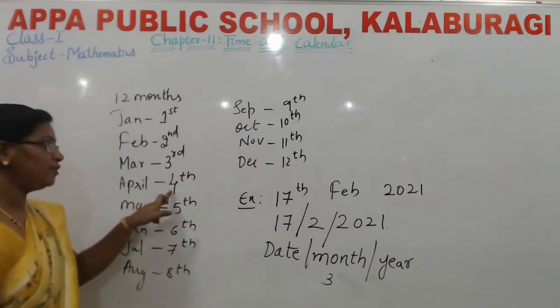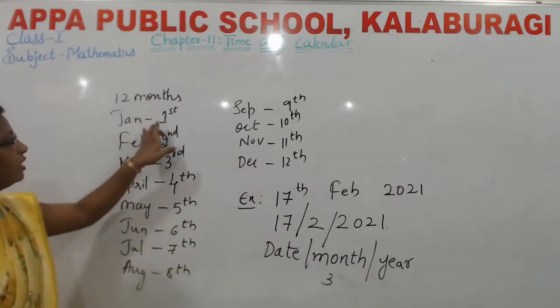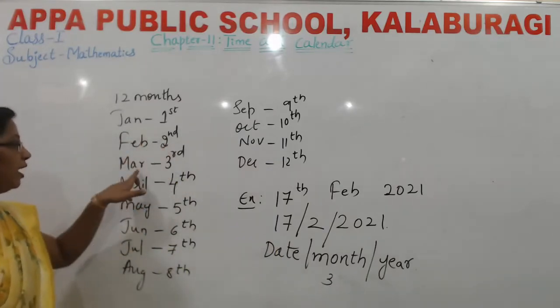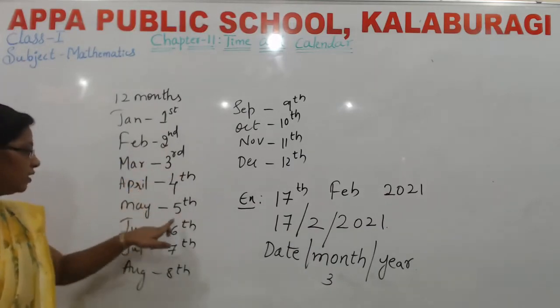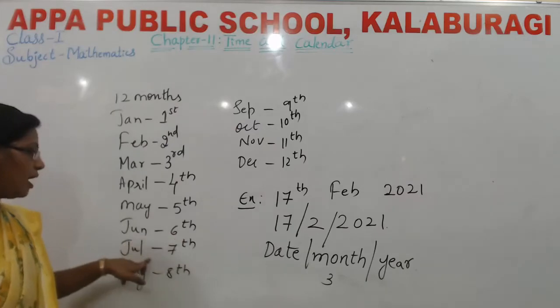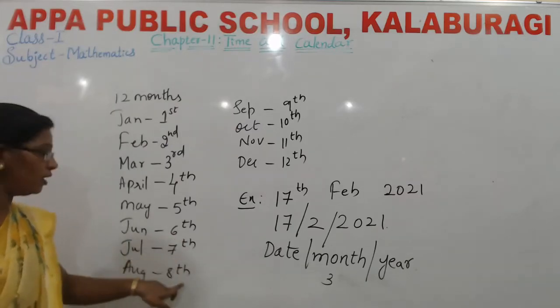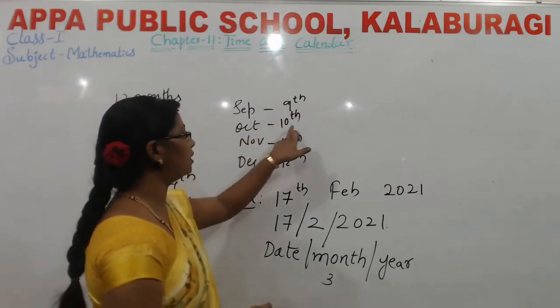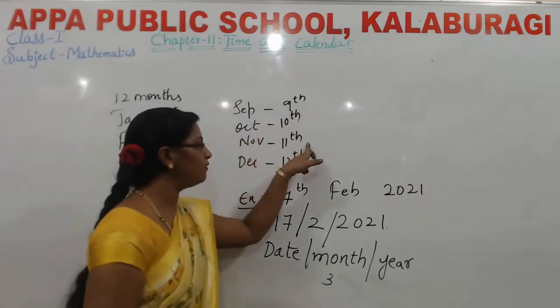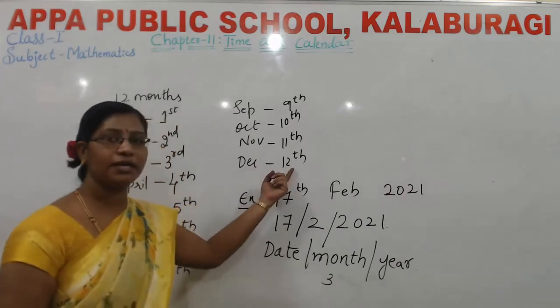April is there, you write 4. It means January is 1st, February 2nd, March 3rd, April 4th, May 5th, June 6th, July 7th, August means 8th month, September 9th, October 10th, November 11th, December means you should write 12.